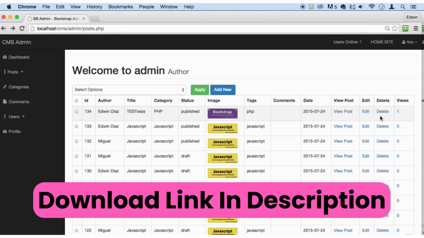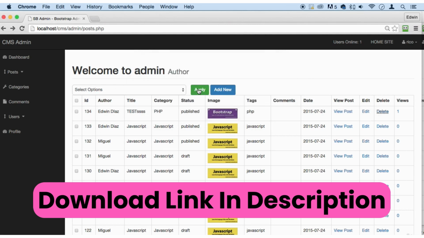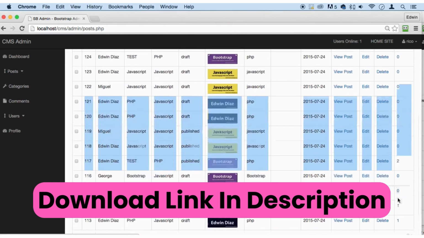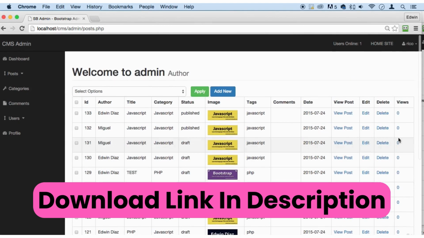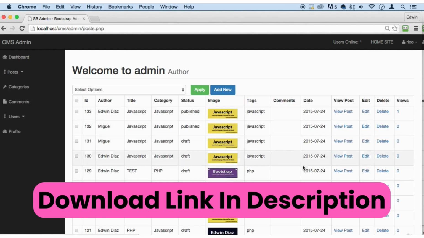Come back to it. We can delete it if we want. If we click on it, it would tell us, are you sure you want to delete this? If I click on cancel, it doesn't do anything. But if I click OK, it deletes that post, and then we go to the next one. We can see how many times this post was viewed. That's a really cool feature. Come back here, and you can see that that was viewed one time. So that's a really cool feature there, right?